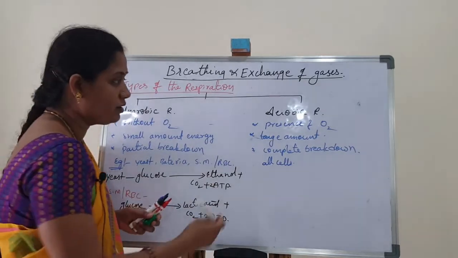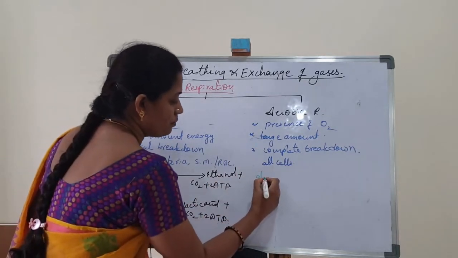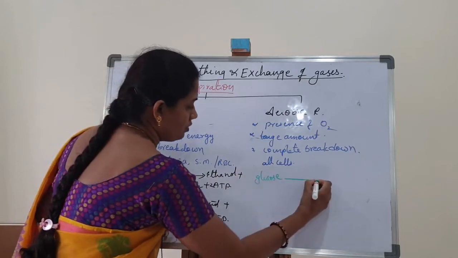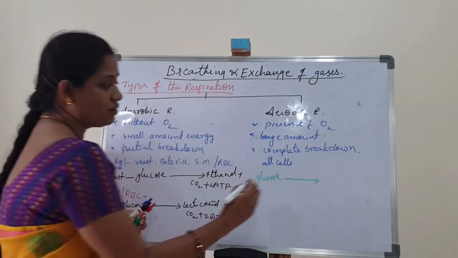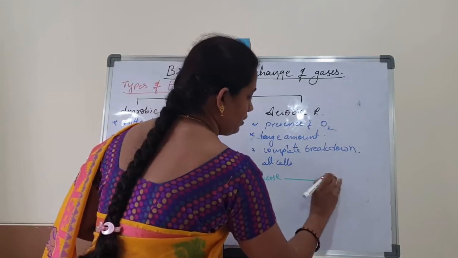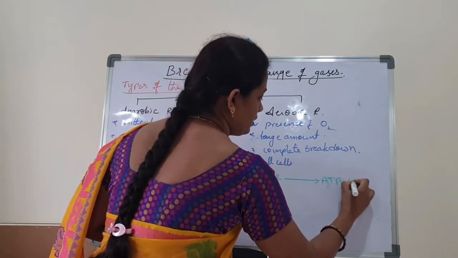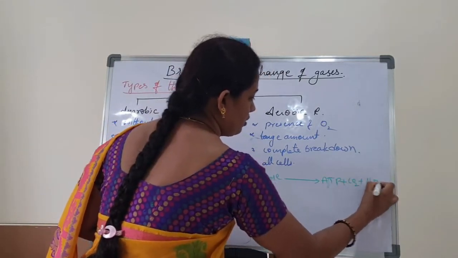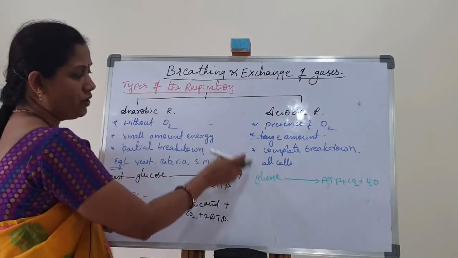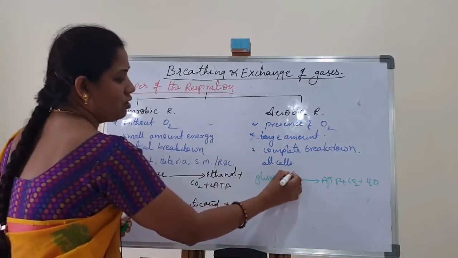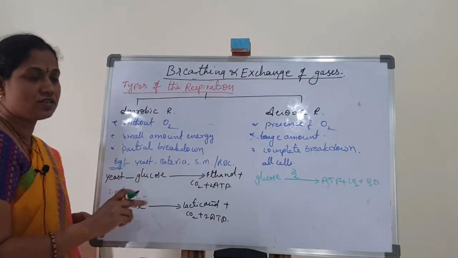Next, aerobic respiration. What will happen in aerobic respiration? For example, glucose breaks down into ATP plus CO2 plus water. The first point is the presence of oxygen.